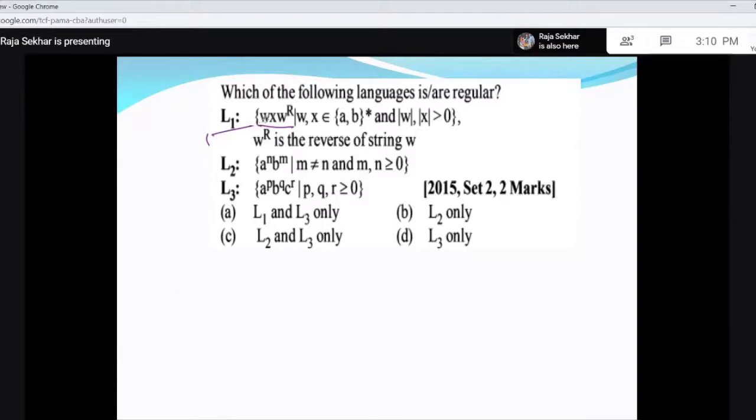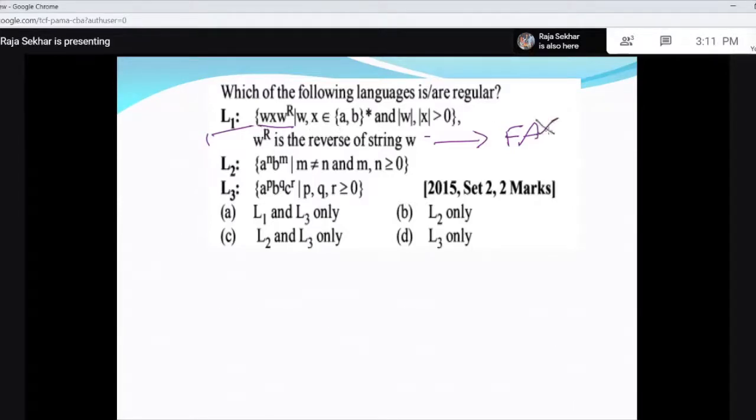So you have to remember the entire W up to X, and then compare it with W power R. You cannot draw an FA for this, because you need to remember the entire W, and there are infinitely many such W's in (A, B) whole star. So this is not going to be regular.